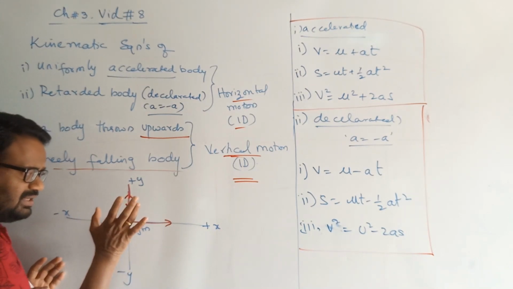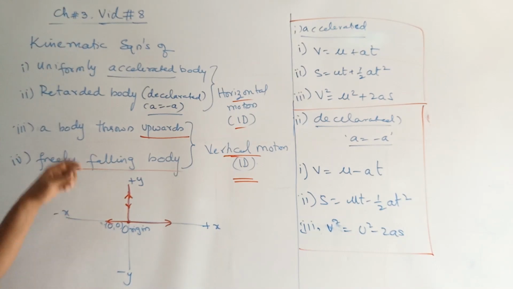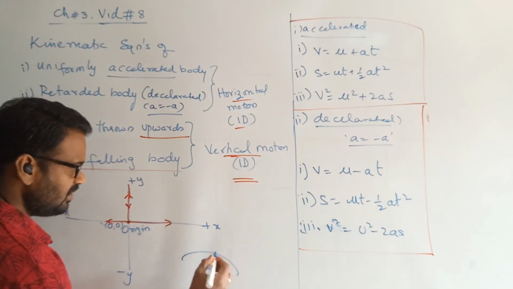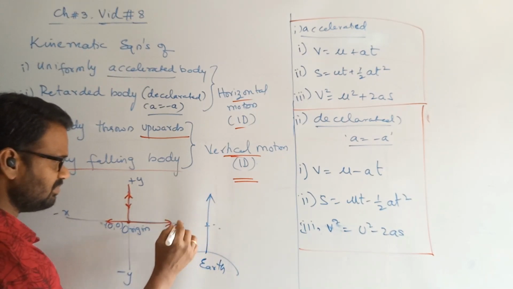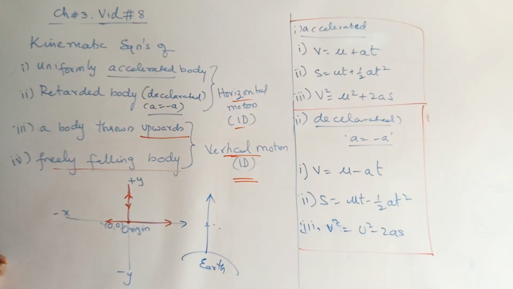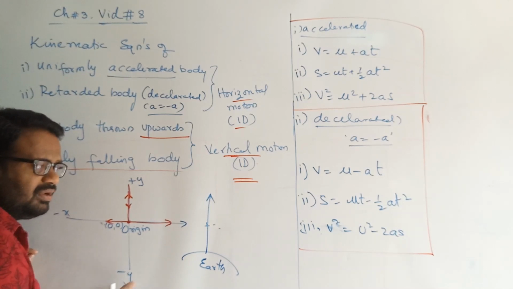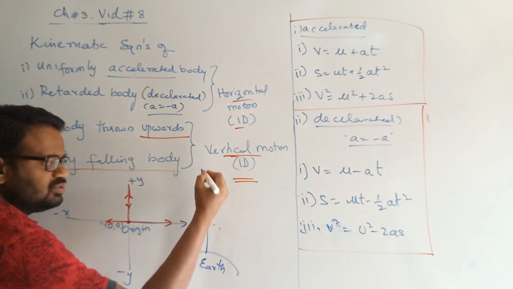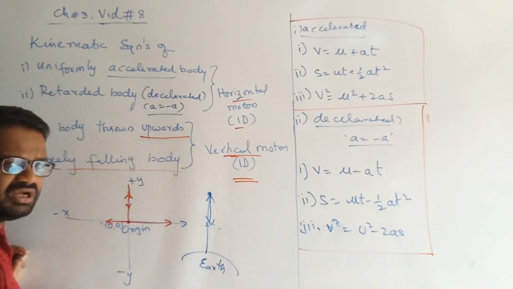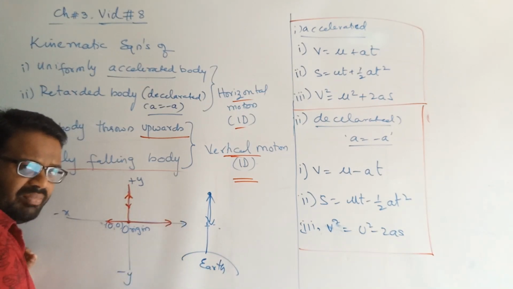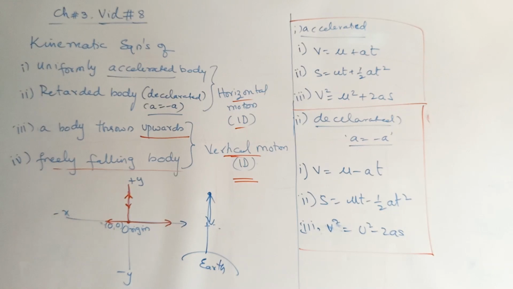Now let us check the exact concept of this one. First of all, we want to write equations for a uniformly accelerated body. Acceleration should be uniform, meaning constant. Now, if this is the Earth's surface and you throw a body vertically upwards from the surface of the Earth, what is happening? You'll find that a body going upwards will again come back to the surface of the Earth. Is it possible for us to throw a body to go away from the Earth's surface, or will it come back? Clearly, it is going to come back. Why is it coming back?